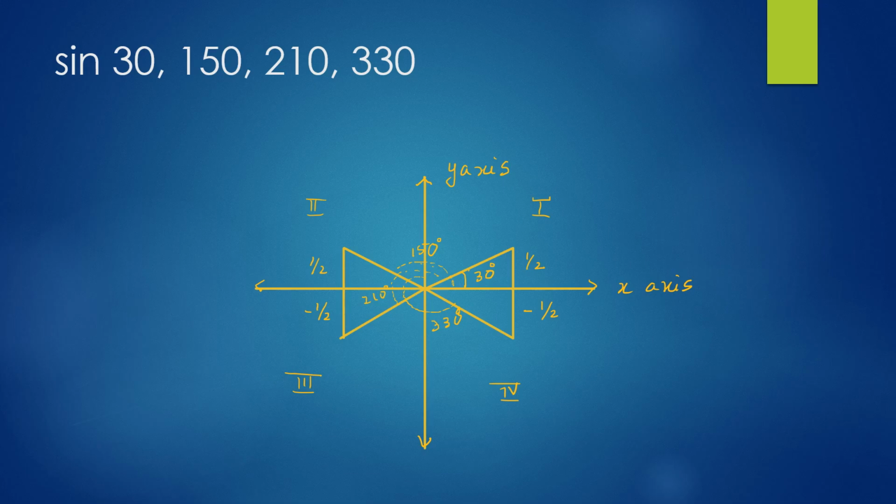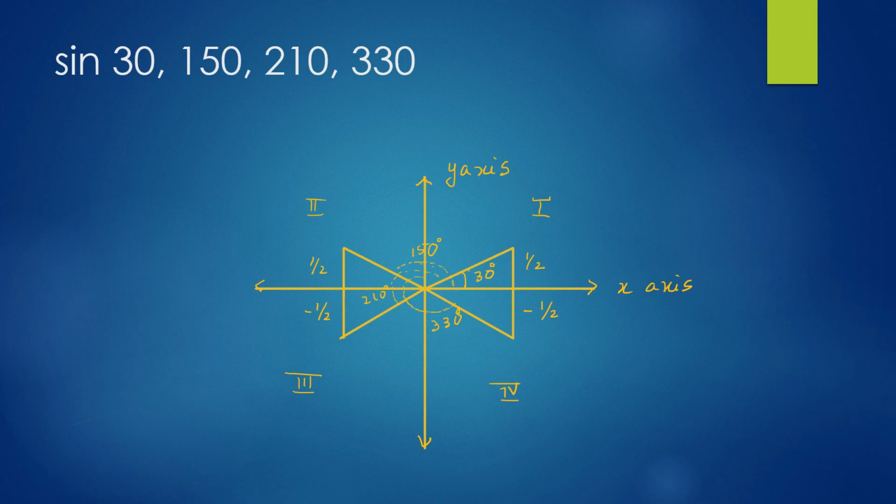Now, let's look at sine 150. We saw in the previous slide that we had to use an expansion formula, sine 90 plus 60. Isn't the 150-degree angle line a mirror image of the 30-degree angle line in the second quadrant? So what do you see there? What is the value of y there? Again, plus 1, because in the second quadrant y is positive. So sine 150 is the same as sine 30 degrees.